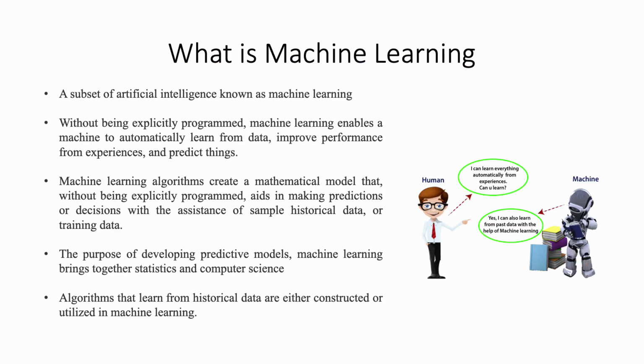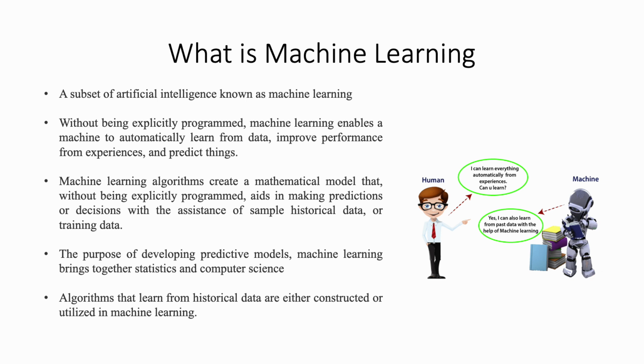What is machine learning? A subset of artificial intelligence known as machine learning focuses primarily on the creation of algorithms that enable a computer to independently learn from data and previous experience. Without being explicitly programmed, machine learning enables a machine to automatically learn from data, improve the performance from their experience, and predict things. Machine learning algorithms create a mathematical model that, without being explicitly programmed, aids in making predictions or decisions with the assistance of sample historical data or training data.